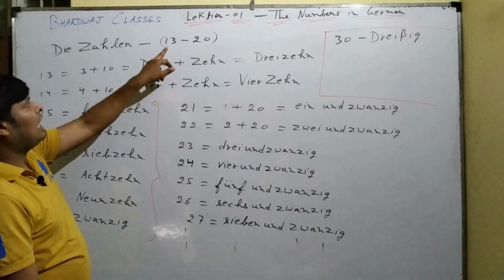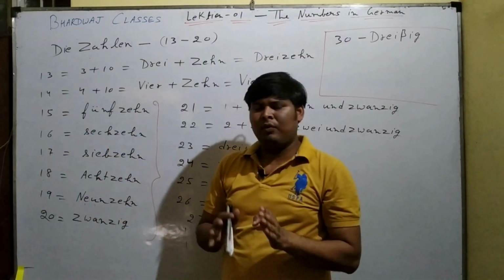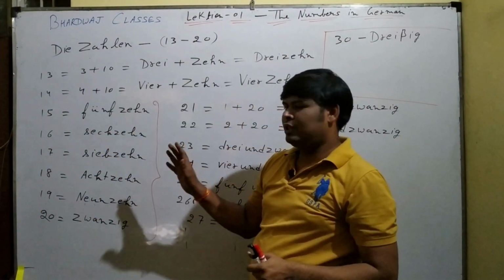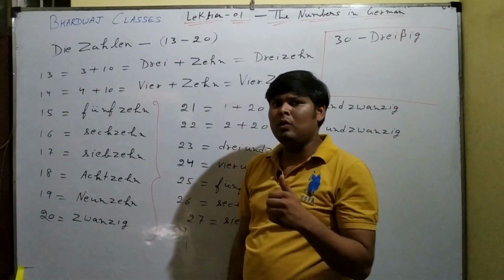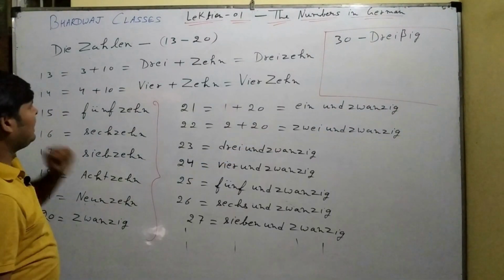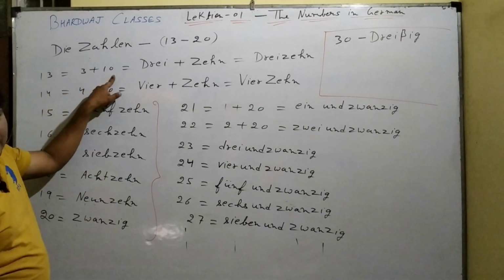So let us start now from 13 to 20. We have just learned the numbers 0 to 12. After 12 we will be moving to 13 to 20. 13 can be written as 3 plus 10.